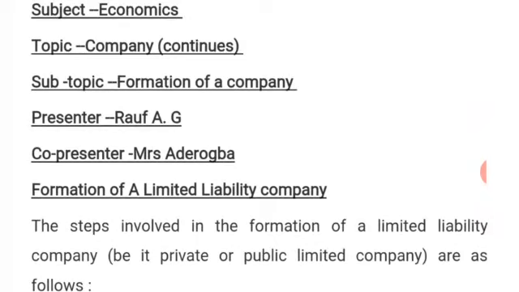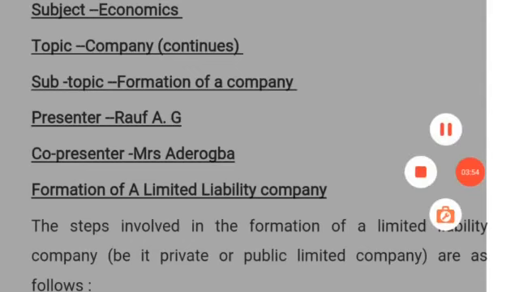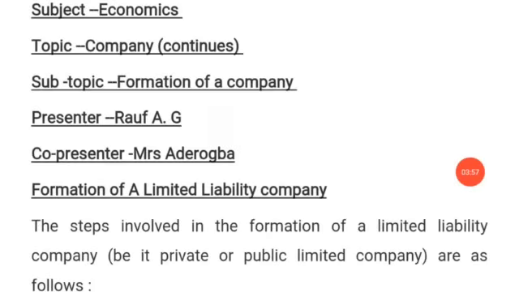We now said that this type of company is divided into two: private company and public company. We said that a private company is a type of company whose name ends with limited or ltd. Also, the membership is between 2 and 50, a minimum of 2 and a maximum of 50. Also, they are not allowed to invite members of the public to subscribe for their shares. Any company referred to as a private company cannot invite members of the public to buy its shares. So that's that on private company.